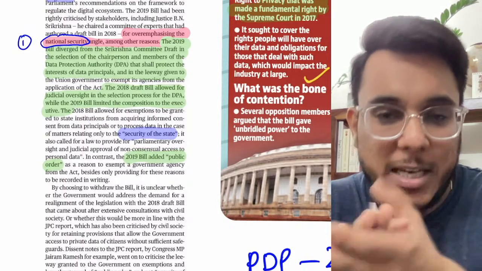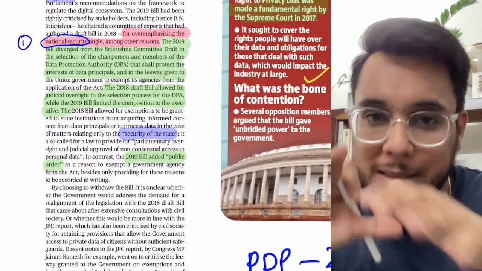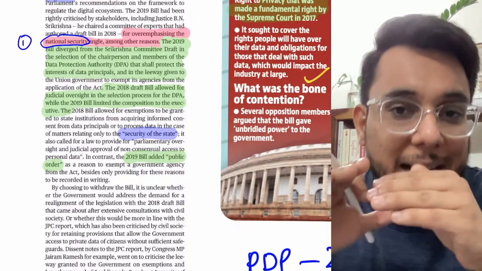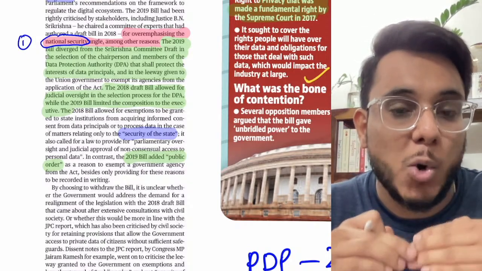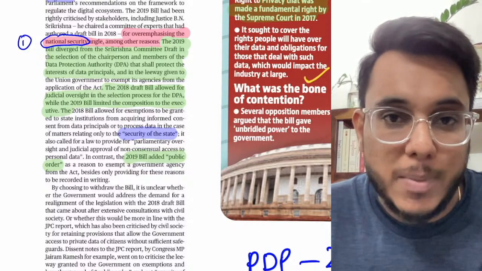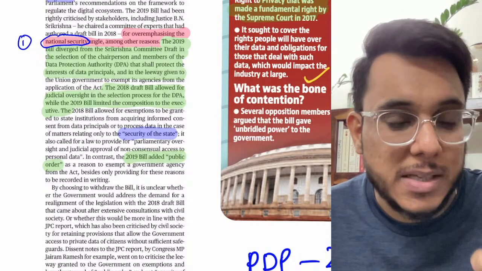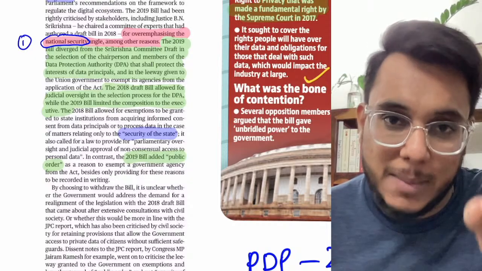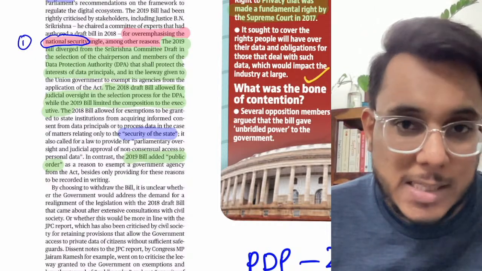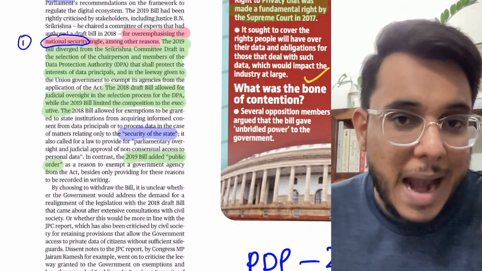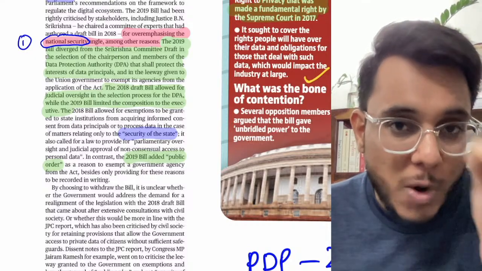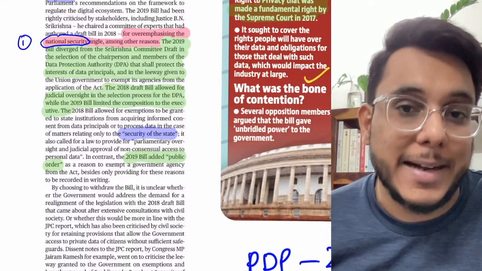So basically, I'll tell you that when this particular bill came, this bill recognized the rights of the data principal over their data. Who is a data principal? Data principal is any person to whom the data belongs. Suppose you uploaded a photo on Facebook, you are a data principal and that photo belongs to you. You have a right over that particular photo, where it can be used.